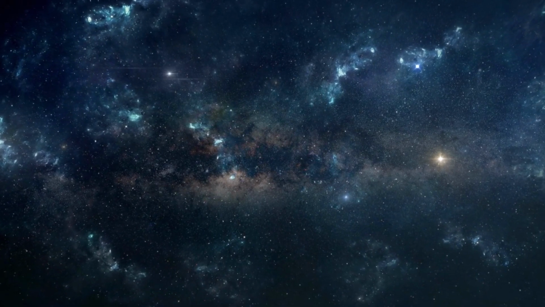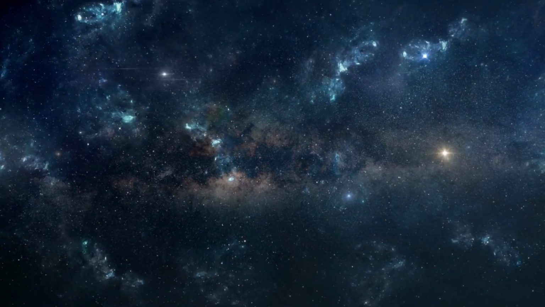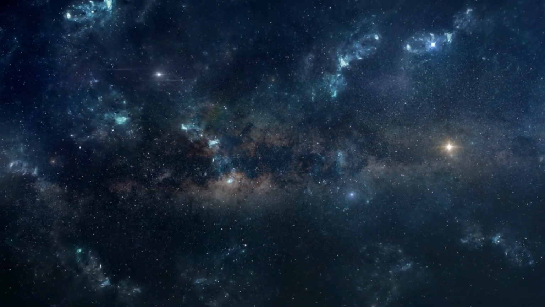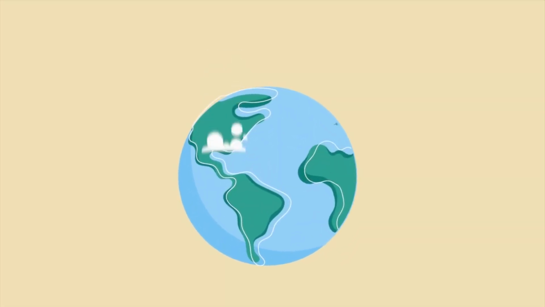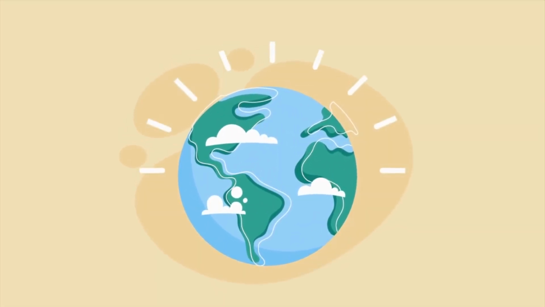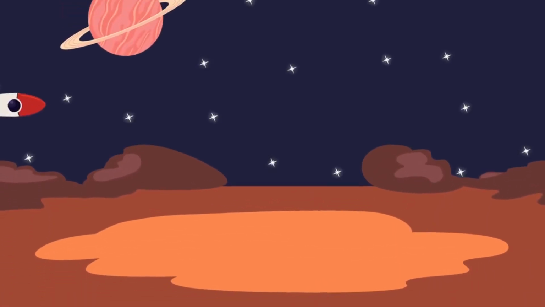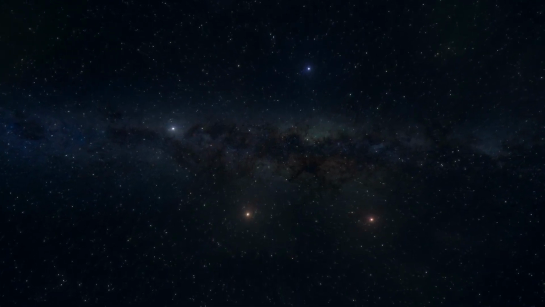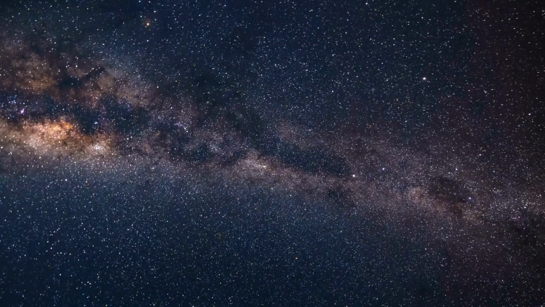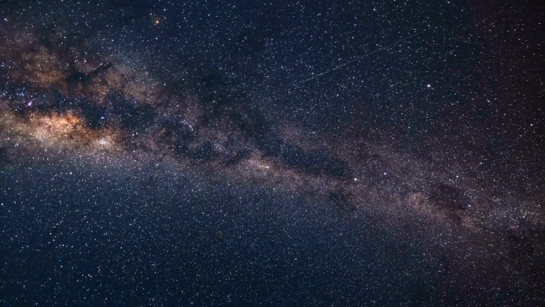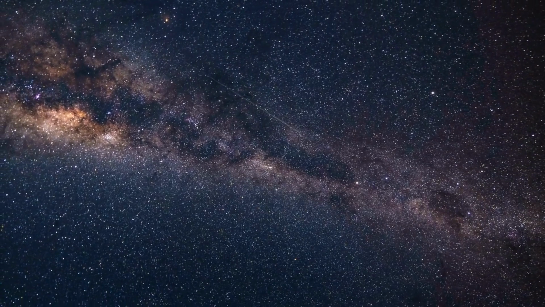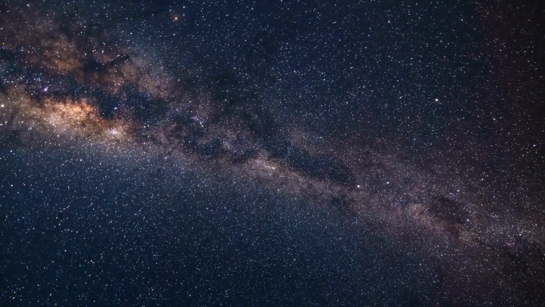So if there are about 100 billion galaxies in the observable universe and each galaxy, on average, contains 100 billion stars, that's a 1 followed by 22 zeros worth of stars. And if each star has at least one planet, like our Sun does, that's an equally mind-boggling number of planets. Now, not all of these planets will be habitable, but even if a tiny fraction, say 1 in a billion of those planets were similar to Earth, that would still mean there are a billion Earth-like planets out there. And if just 1 in a billion of those had life, we'd still be talking about a million planets with life in the observable universe.